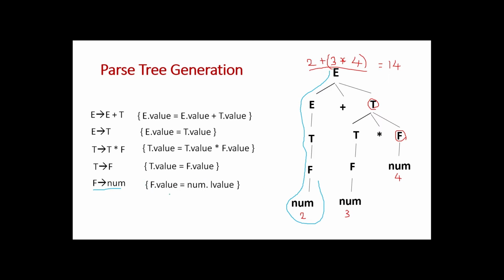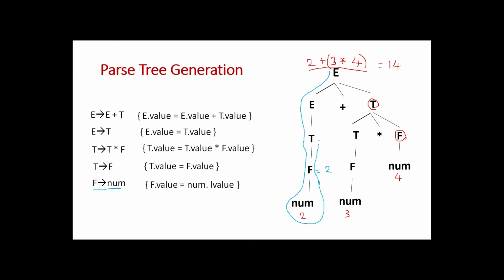For this production, what semantic action is given? F dot value is equal to num dot L value. So what is F dot value? F dot value is equal to num dot L value. What is the value of num? 2 is the value of num. So F dot value equals 2. Next, we are going to go further up.